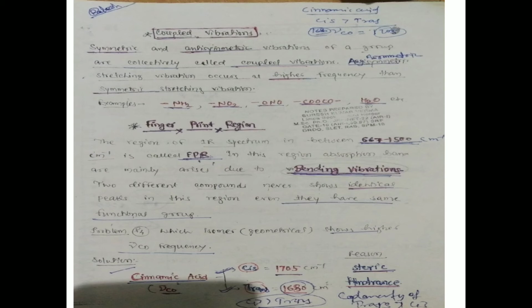Now we discuss the fingerprint region. What is the fingerprint region? The region of the IR spectrum between 667 and 1500 cm⁻¹ is called the fingerprint region. In this region, absorption bands mainly arise due to bending vibrations. Two different compounds never show identical peaks in this region, even if they have the same functional group.